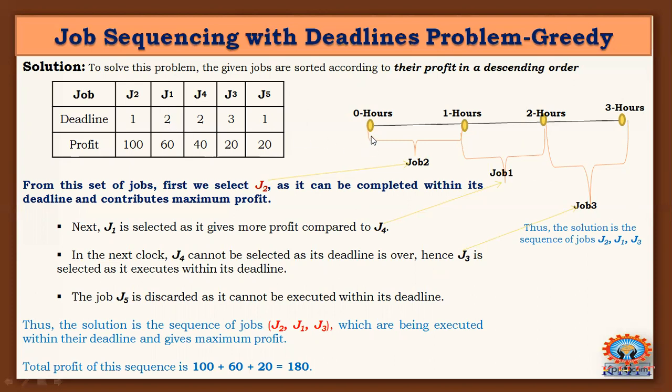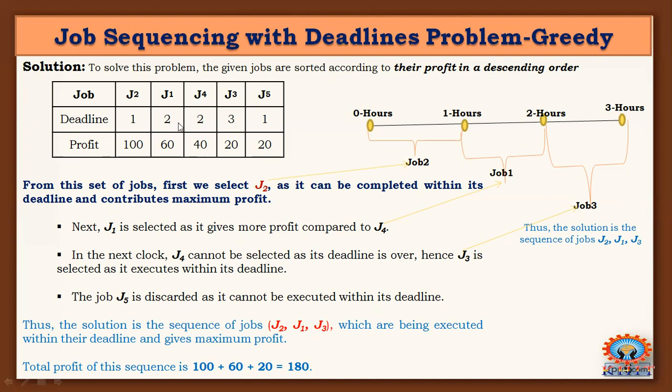Already job 2 took 1 hour, and that time is occupied by job 2, but I can still complete job 1. If I select job 1, it will give more profit compared to job 4. Why? Because job 2 and job 4 both have equal deadline time.